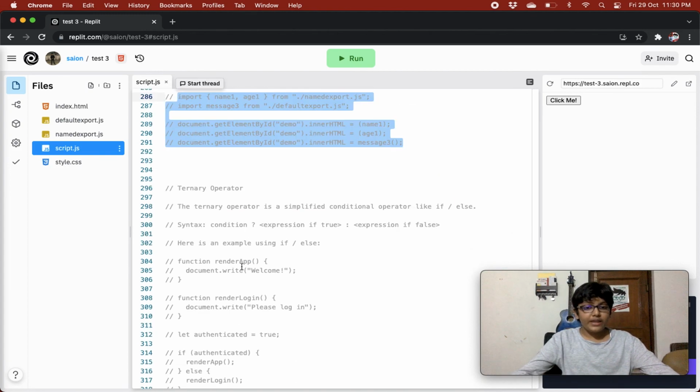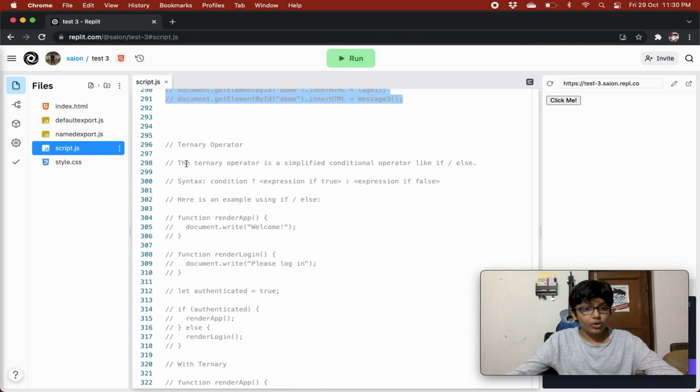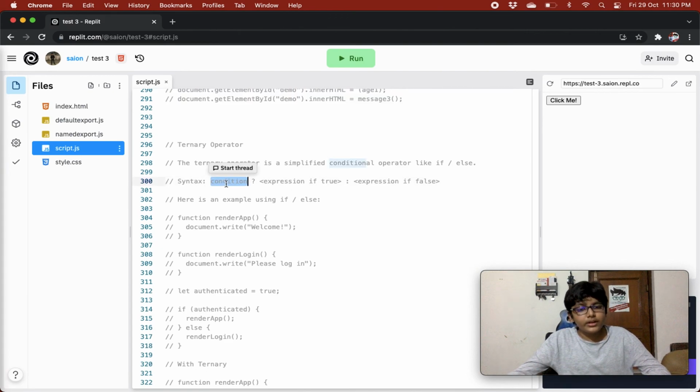Now we are on the final topic, that is the ternary operator. So the ternary operator is a simplified conditional operator like if else, right? So it is basically simplified. If you want to use if and else statements, it is just simplified into shorter syntax, right? So over here the syntax is that you give the condition, right? And whatever you give over here will be executed if the expression was true, and whatever you give after the colon will be executed if the expression was false, right?